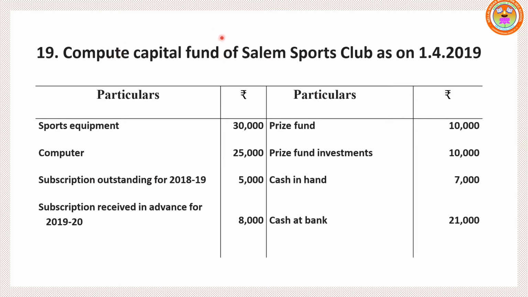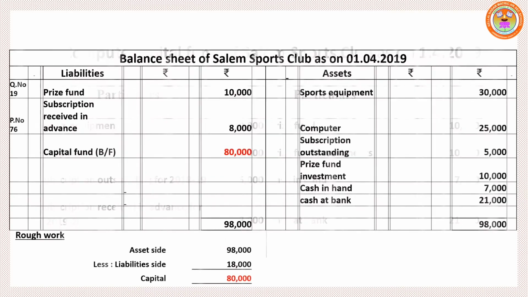What is the formula for finding capital fund? Assets equal to capital plus liabilities. Assets details are given. So segregate the assets and liabilities. The difference between asset side and liability side, that amount which we are getting is called capital. So let me do the sum. In the center of the page, write the heading Balance Sheet of Salem Sports Club as on 1st April 2019. We are segregating the assets and liabilities. Just go according to the question.